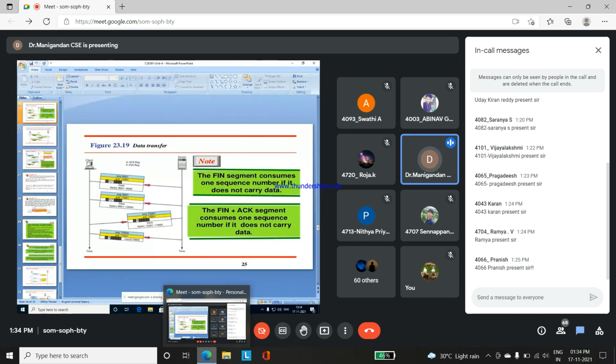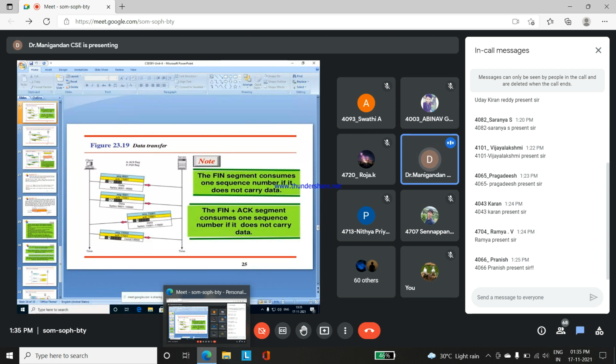For the first transmission segment from the server, 15,001, there will be an acknowledgement 10,001. For 10,001, meaning for the data from 9,000 to 10,000, the acknowledgement is transmitted. From the server side there will be an acknowledgement to the client side, along with data transfer for 15,001 to 17,000.